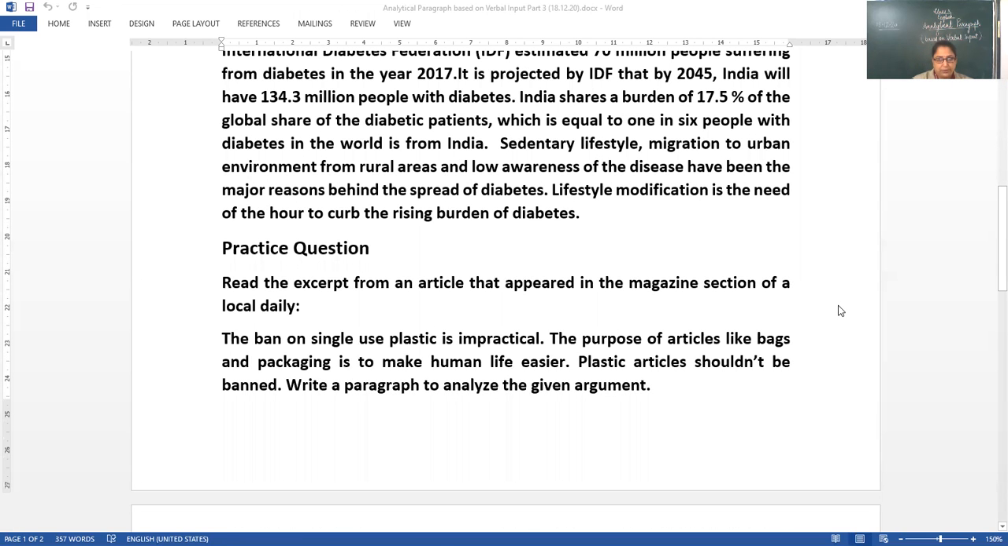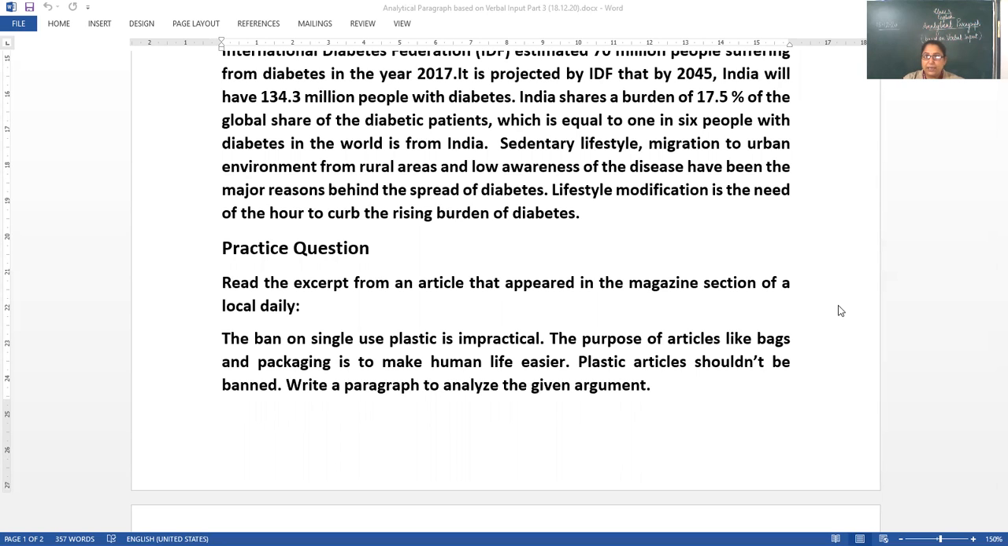Practice question. Now this is a question where the clues are not given as they were in the previous question. Here we have to analyze the statement. We need to ponder over the statement or create some points and then write the paragraph. Read the excerpt from an article that appeared in the magazine section of a local daily. The ban on single-use plastic is impractical. The moment we read this line, we come to know that it is not practical. So here the contrast comes.